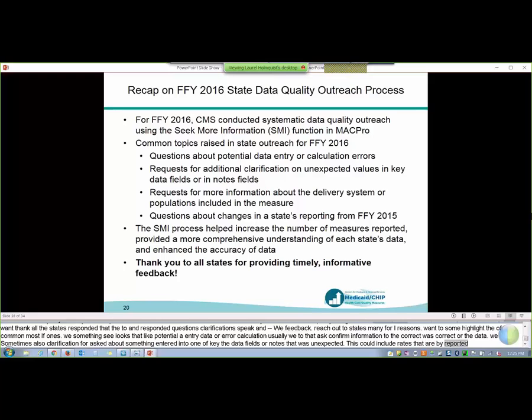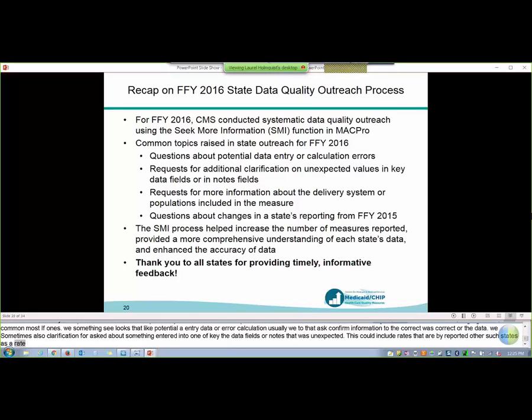We would also ask about rates or denominators that don't seem consistent with the reported methodology. Next, we often request specific information about the delivery system or populations that are included in the measures. So the more information that states can provide about these topics when reporting in MACPRO, the better. Finally, if we notice large changes in rates or denominators from what the state reported the previous year, we usually ask about that as well.